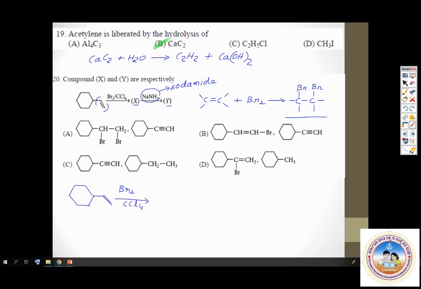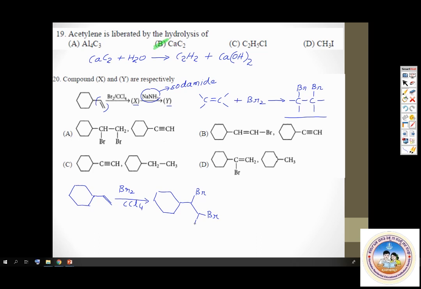So how do we write it? See, hexagon as it is, no change there. Please observe. Then these are the two carbon atoms with double bond. So both get bromine linked. Bromine gets attached. Yes. Okay. Now remember, there will also be hydrogen atoms here. Hydrogen, one more hydrogen here, hydrogen here as well.